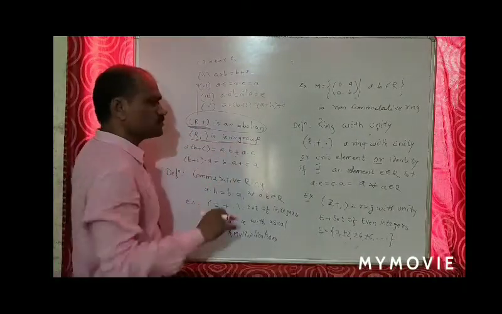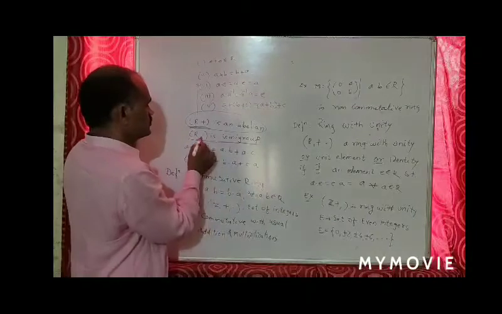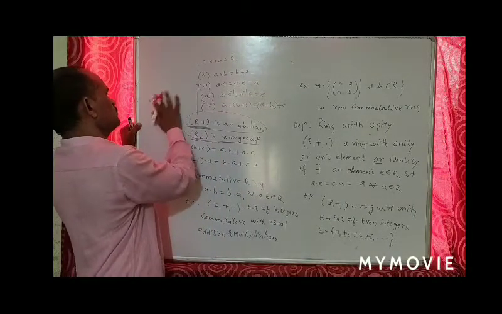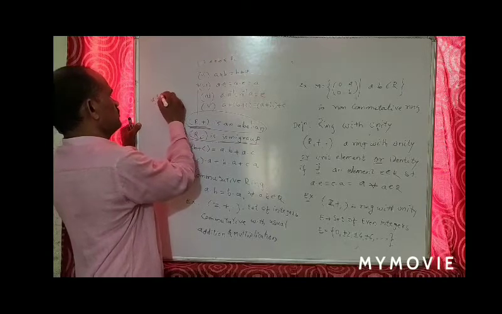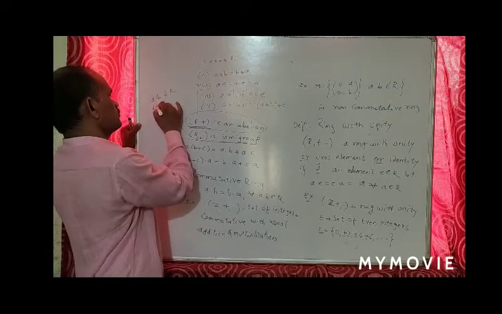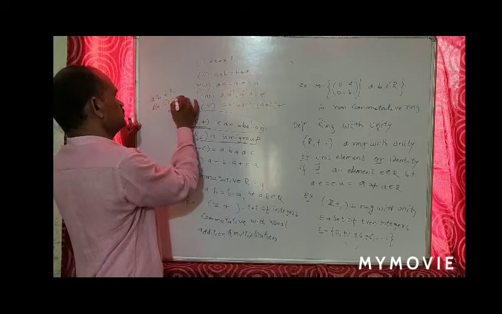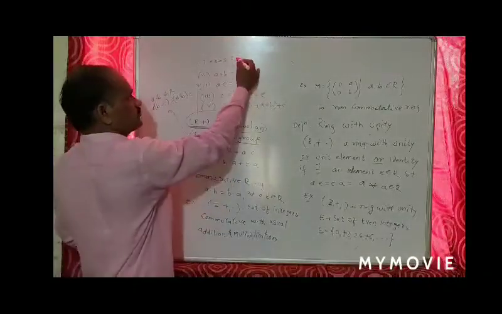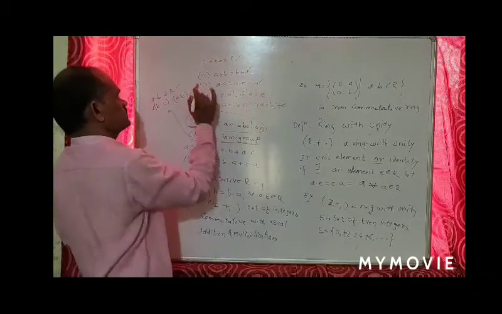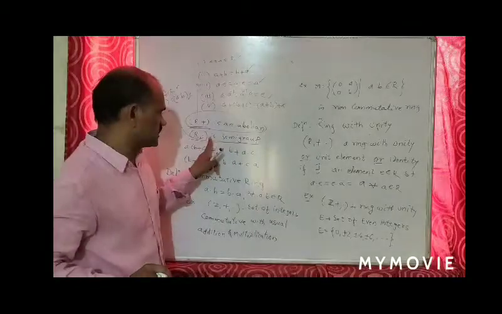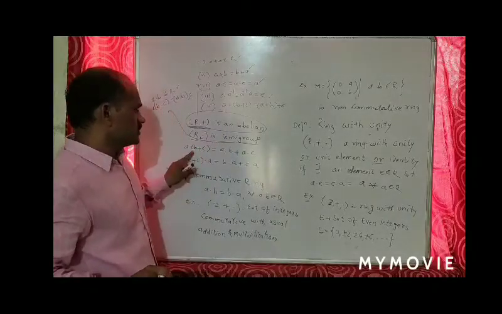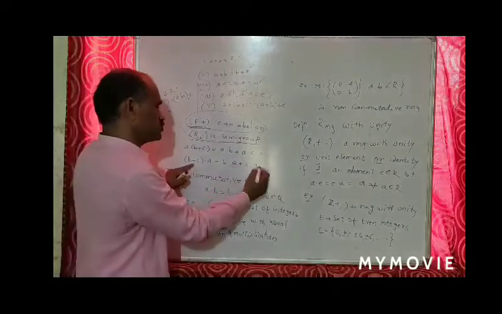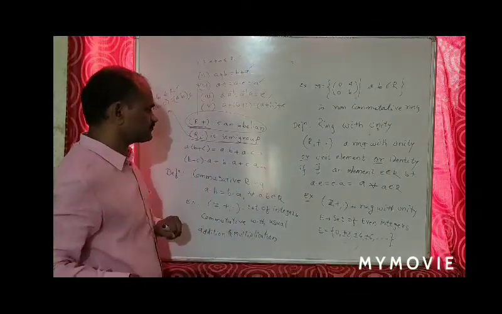Then (R, ·) is a semigroup. Semigroup means that with respect to dot it satisfies 2 conditions: one is closure, a·b belongs to R, and the other is the associative property, (a·b)·c = a·(b·c). So all these properties 1, 2, 3, 4, 5, 6, 7 are satisfied when (R, +) is abelian and (R, ·) is a semigroup. Then this is the left distributive law, and this is the right distributive law.